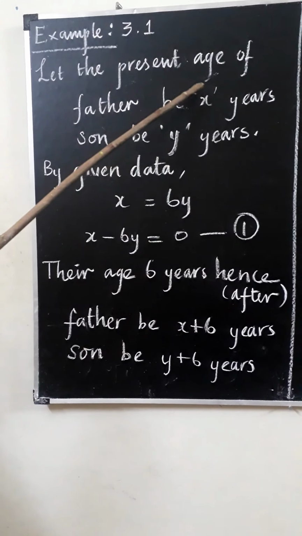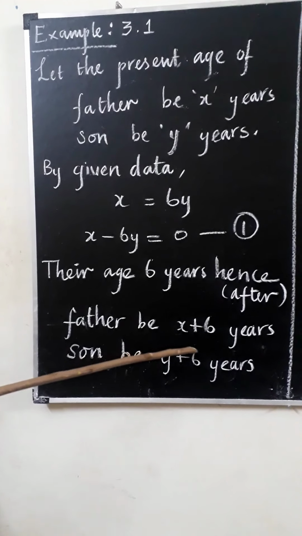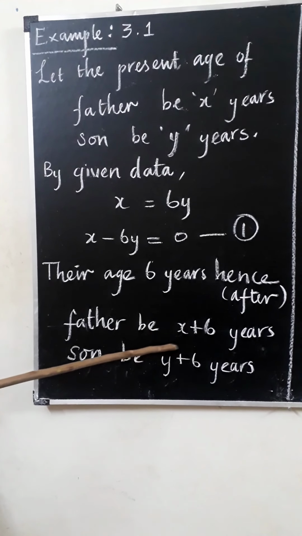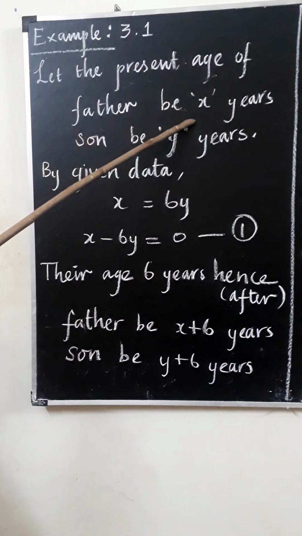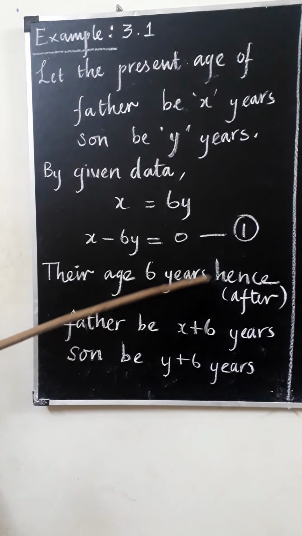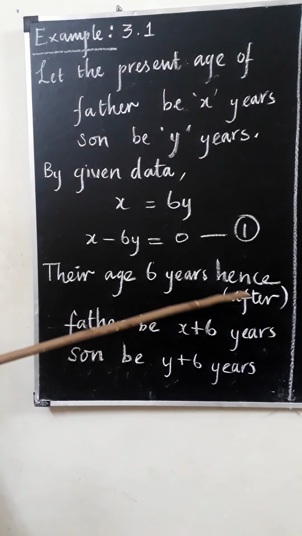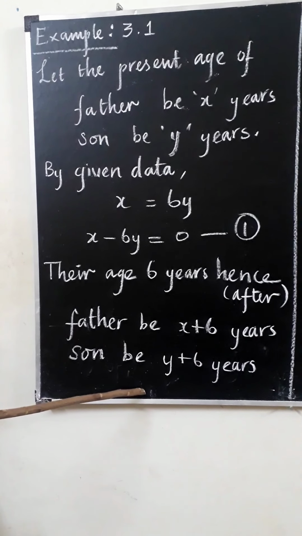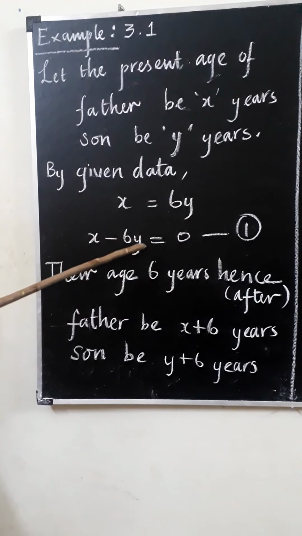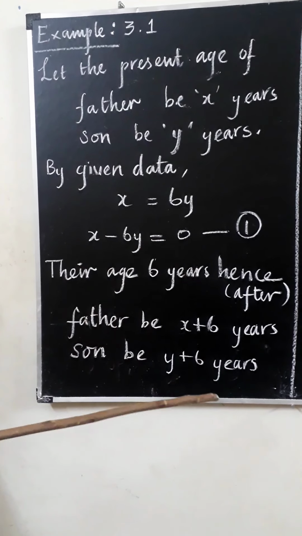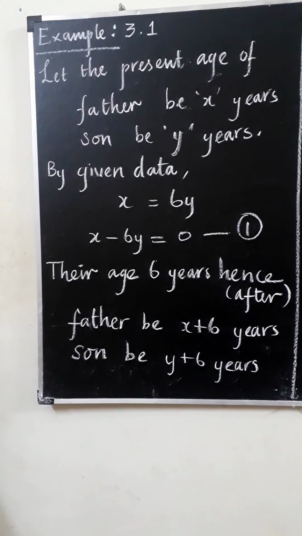So at present x years means after 6 years father's age will be x plus 6. At present you may be 14 or 15 years old. After 6 years means we have to add 6 to your present age. Like that, father's age is x at present, so father's age after 6 years is x plus 6 years. Son's present age is y, but after 6 years son's age will be y plus 6. Normally you make mistakes in this, so whether it is given after or before, you have to read it carefully. As it is after, we have to add 6 for father and 6 for son's age.